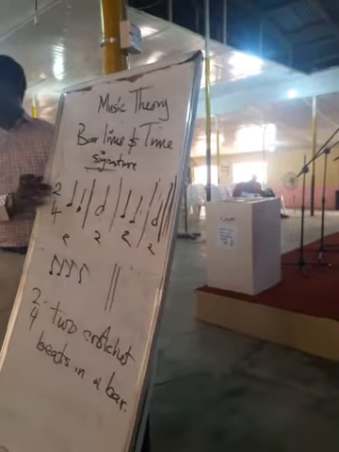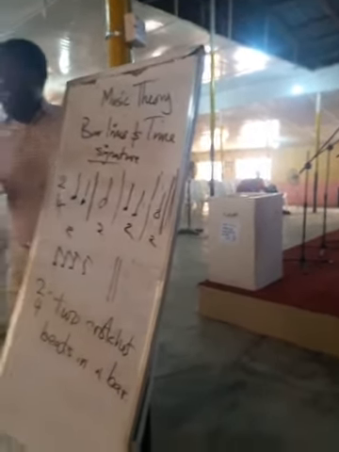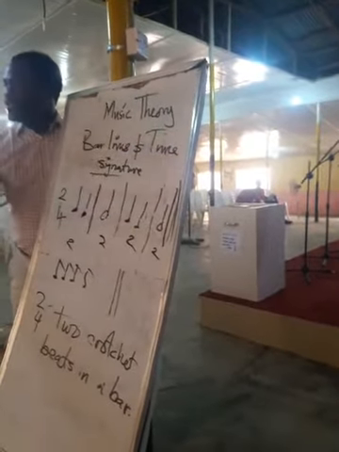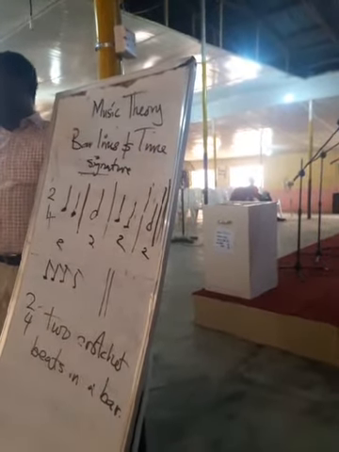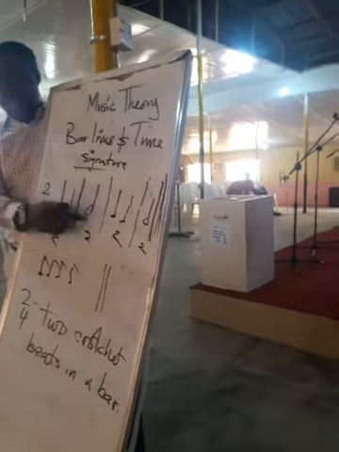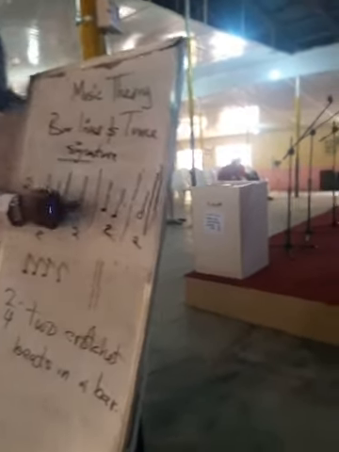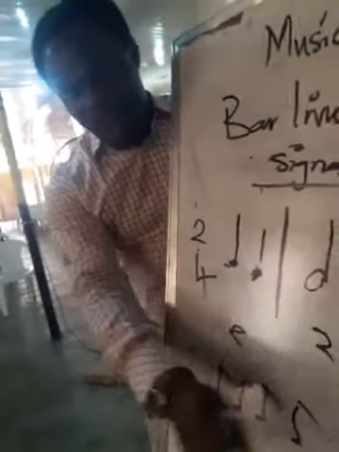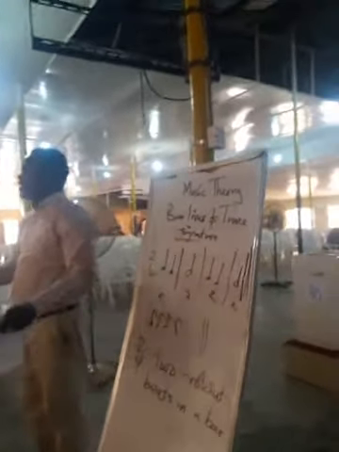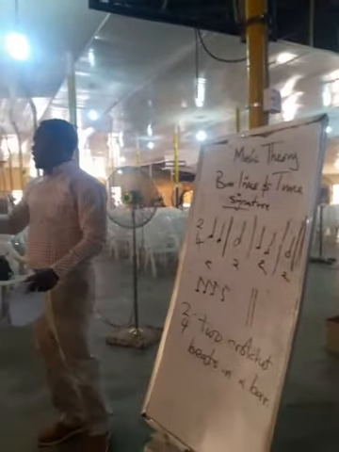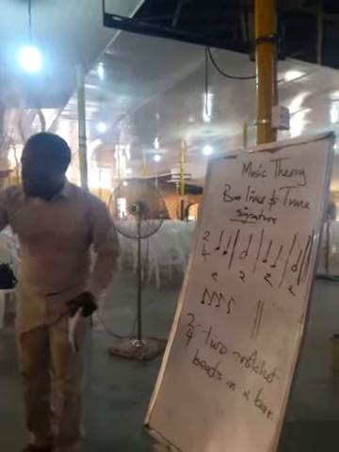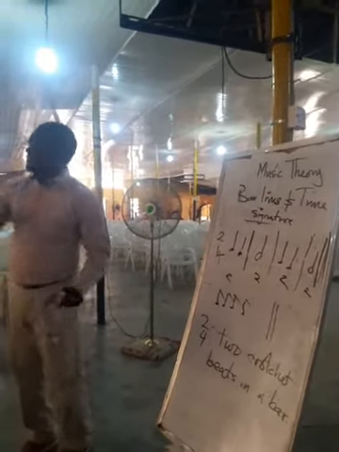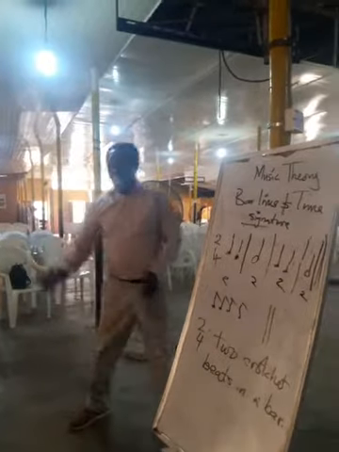Look at this place, 2/4. Every bar contains 2 crotchets. 1, 2 crotchets. How many crotchets do you have in a minim? 2 crotchets. Now we have half, half, half, half. So 2 halves, 1 crotchet. So 2/4 as a time signature is telling you that every bar must have 2 crotchet beats. Now let me ask everybody to interpret this for me.